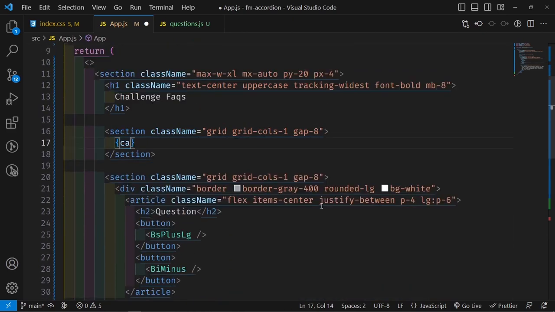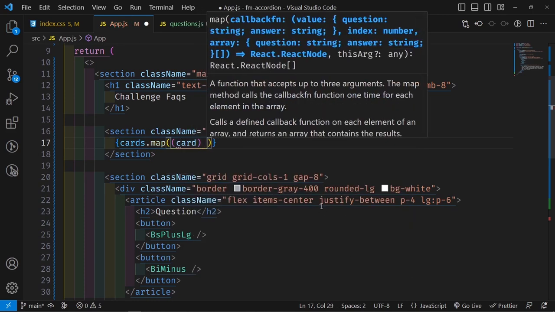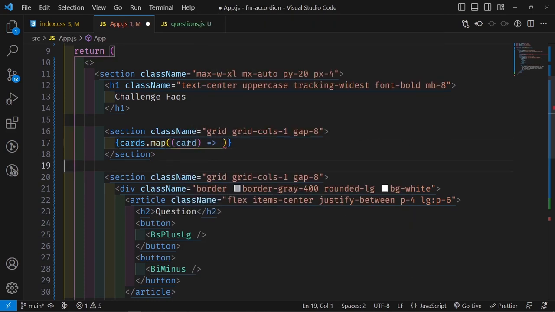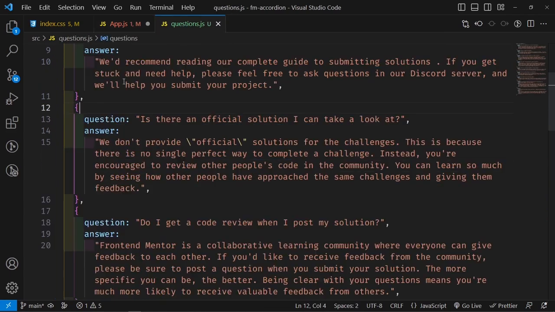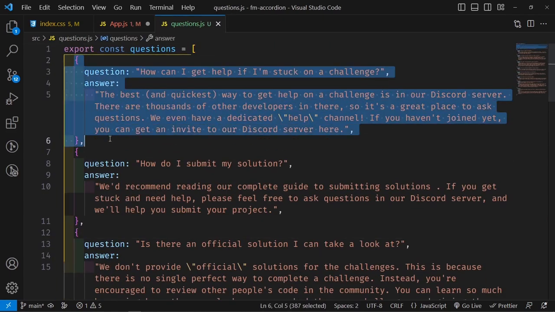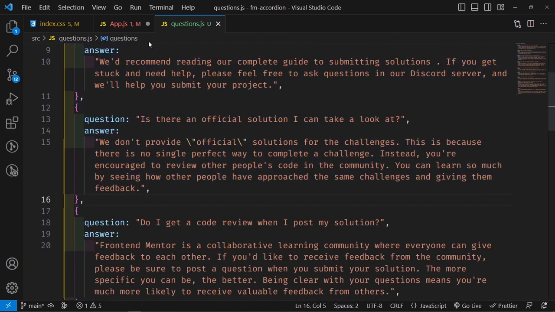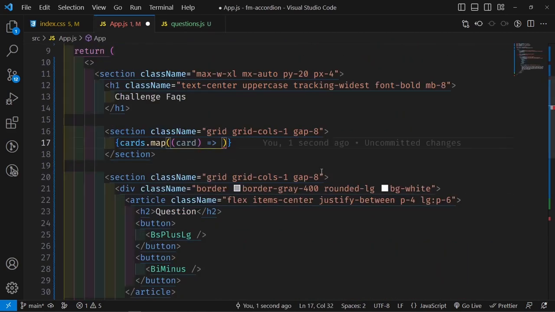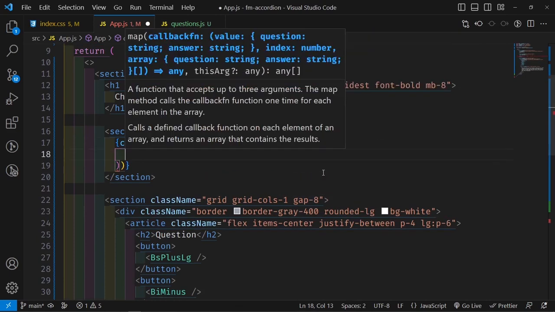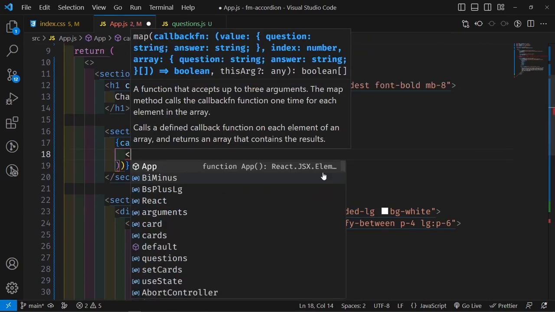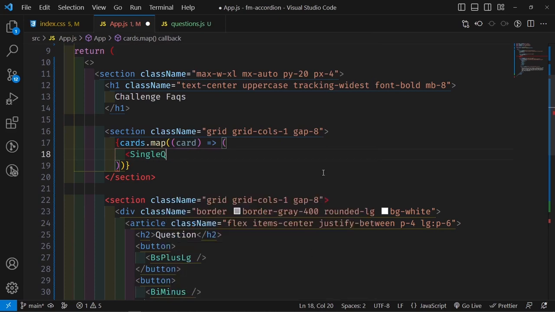So I'm going to say cards.map, and then for every single card, meaning the object that we're going to get back when we map over it, every single one inside here we're going to be getting in singular form. So for every card that we get back, we want to return a component here that we're going to create, and we're going to call it SingleQuestion, and then we're going to close it out.